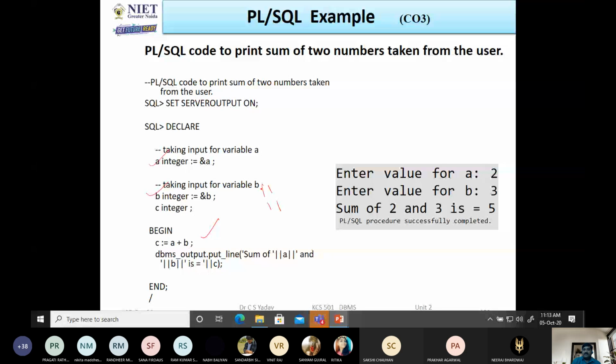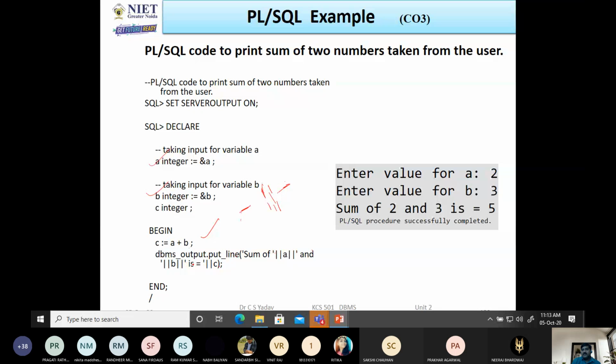If we write this concatenation operator between two things, then this syntax concatenates the two values or two strings. So here: sum of, then concatenation operator a, then concatenation operator, in brackets, b is equal to c. In this way we can format our output.